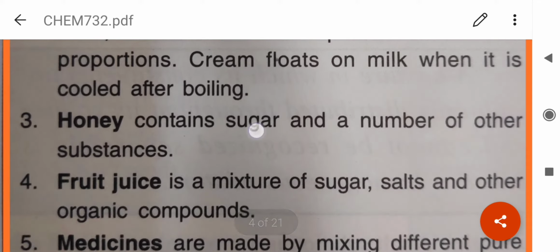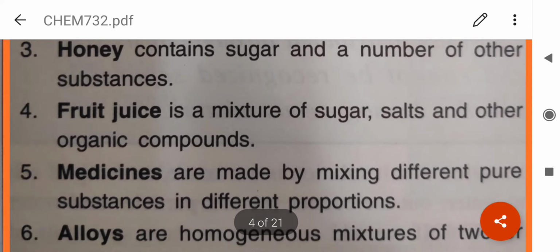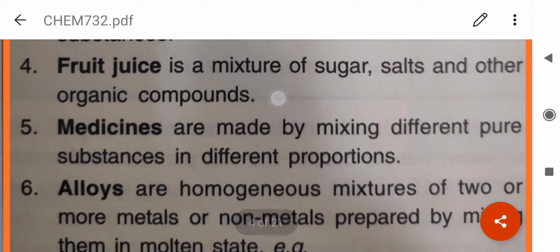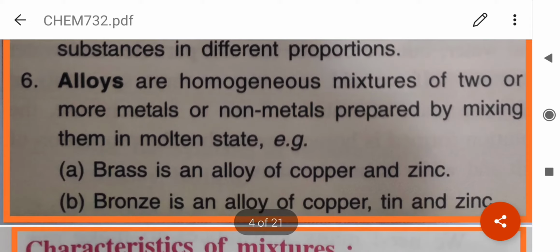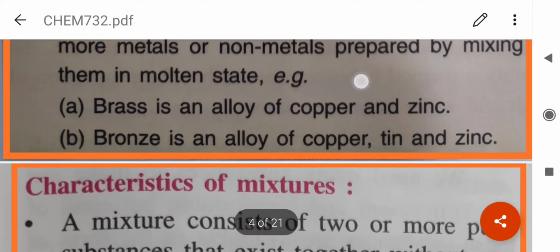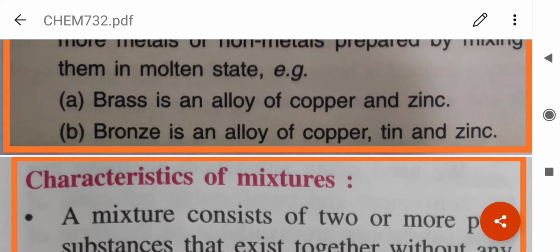Honey, it contains sugar and other substances. Fruit juice contains sugar, salts and other organic compounds. Don't think that all compounds are harmful. Most of our food contains organic compounds. Medicines are made by mixing different pure substances in different proportions. Alloys, they are homogeneous mixtures of two or more metals or non-metals prepared by mixing them in molten state.